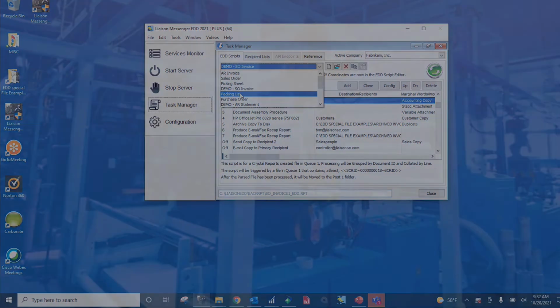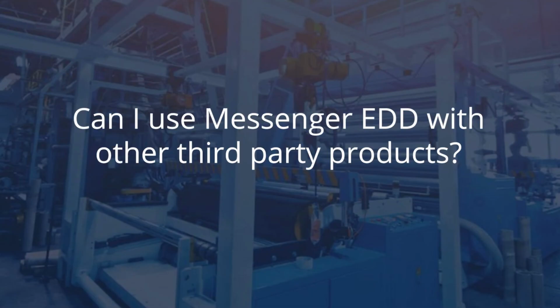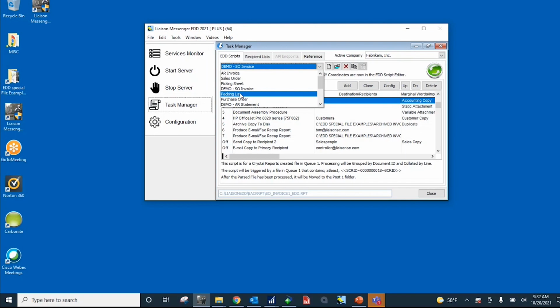Oh, that's great. And another question came through. Can I use Messenger EDD with other third-party products? Yes. So we have quite a number of third-party products that we work with. So remember, we're just dealing with PrintStream. So just from a high level, what we discussed here is setting up a script around the report.